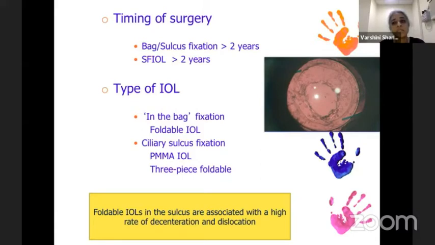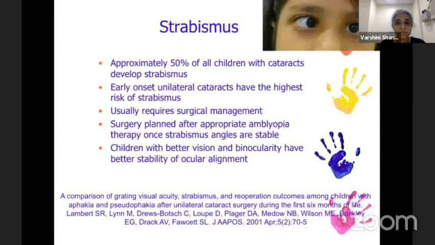So SF IOLs are usually done at a later age when the eye growth is complete. In the bag fixation, if it's being planned, then a single piece IOL can be used, but usually we do a ciliary sulcus fixation, for which a 3-piece foldable IOL is placed.